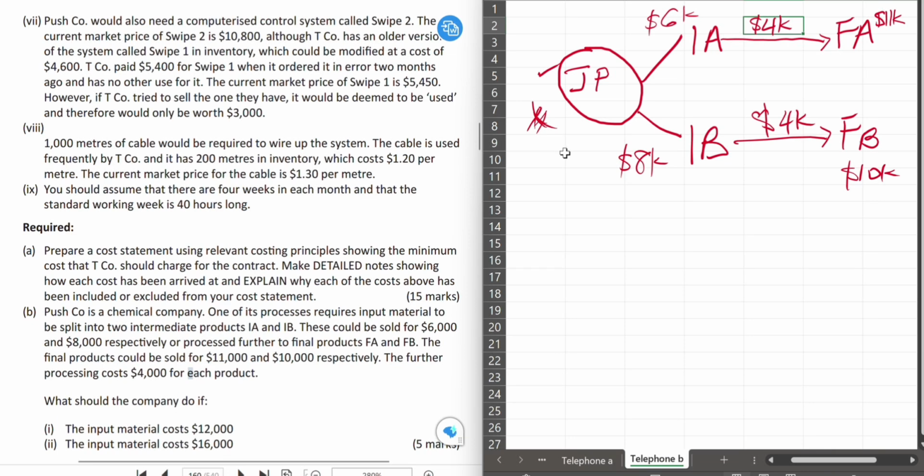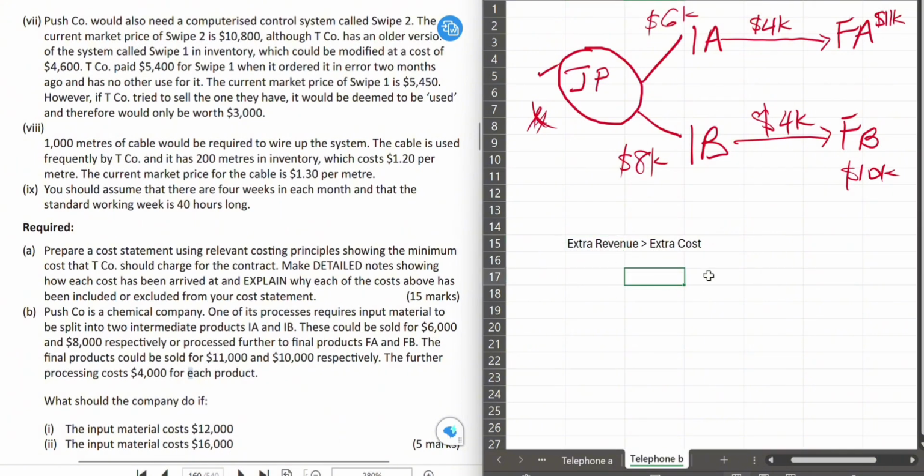So the first thing we need to find out is, should we even further process? So that we'll know where to stop. Whether to further process, we've already said that our decision criteria must be that the extra revenue we are getting from further processing is more than the extra cost that we will incur. So that is what we need to check for this scenario.